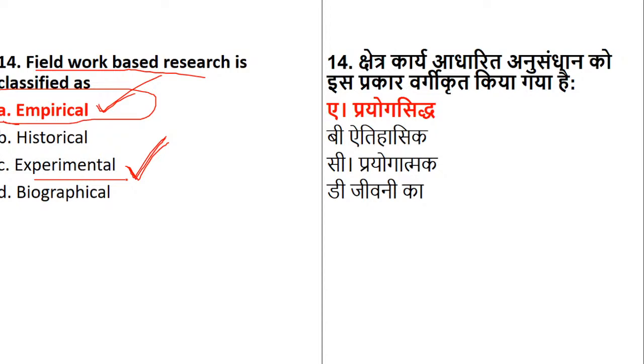Based on experience, you can challenge such questions. Is it clear? So both will be considered right. But why historical? I didn't get it, Ajay. You came up with historical. On what basis? It is field work, which is a primary source.